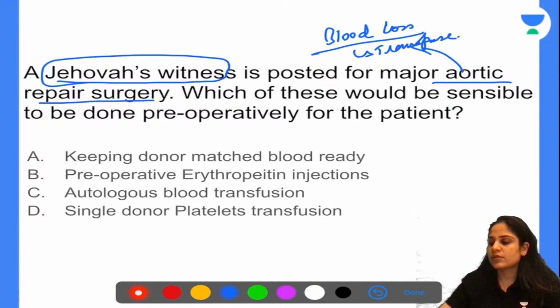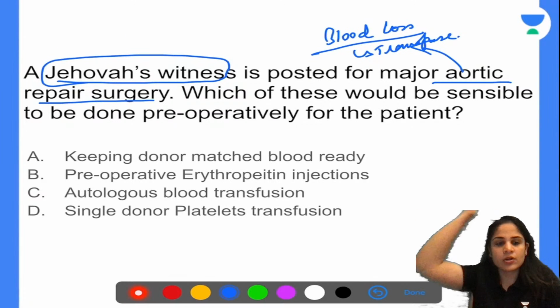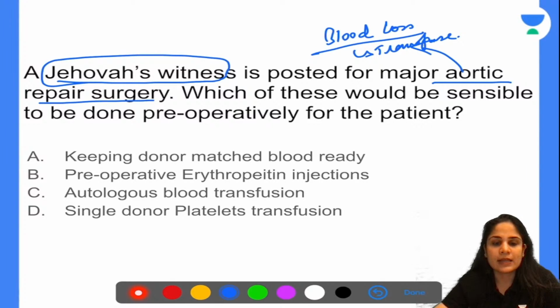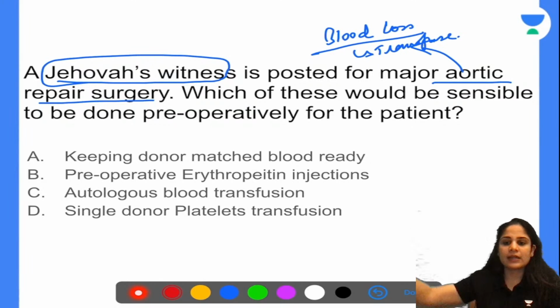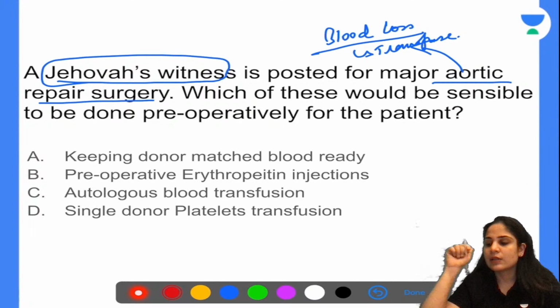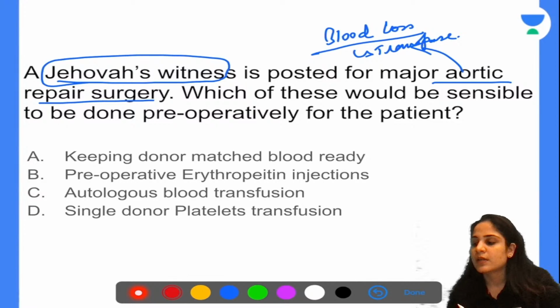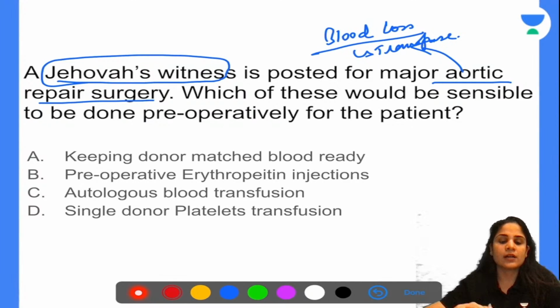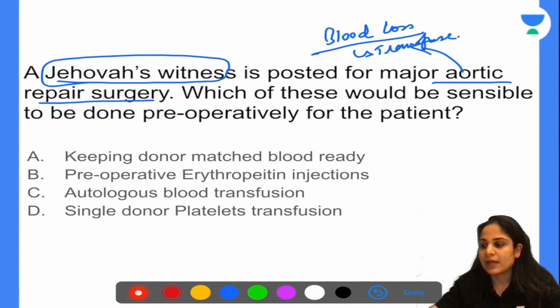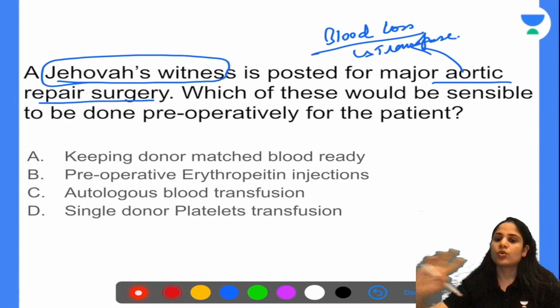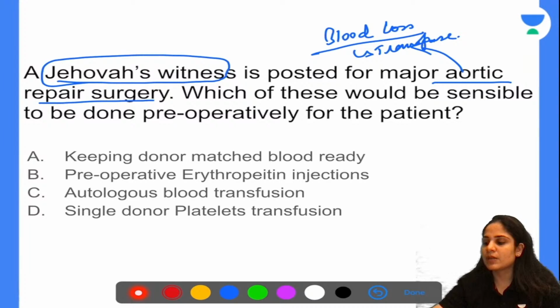Okay. So Jehovah's Witness, from a medical point of view, is important for us because they believe that they should not be taking any blood products from outside. Once the blood leaves their body, they cannot take any blood or blood products from outside. So they don't take blood transfusions, they don't take platelet transfusion, they don't take plasma transfusion, nothing. So if the patient is undergoing a major repair surgery and may require blood transfusion because of the anticipated blood loss, you have no other option but to build up his pre-op hemoglobin.